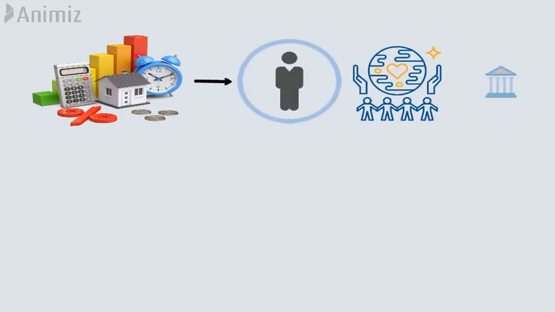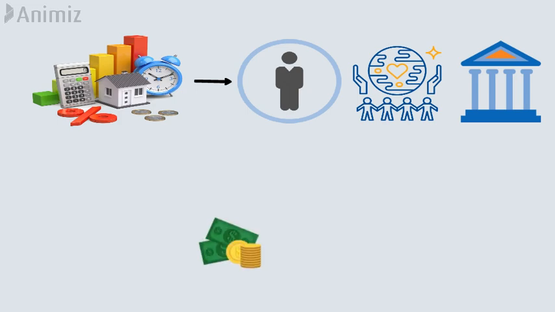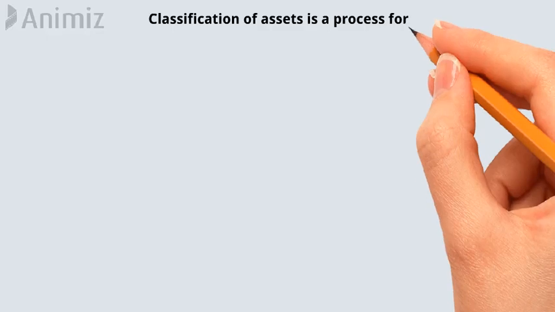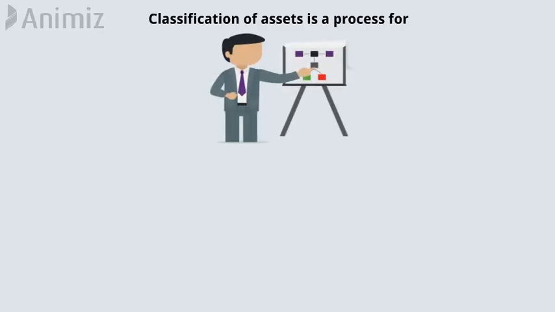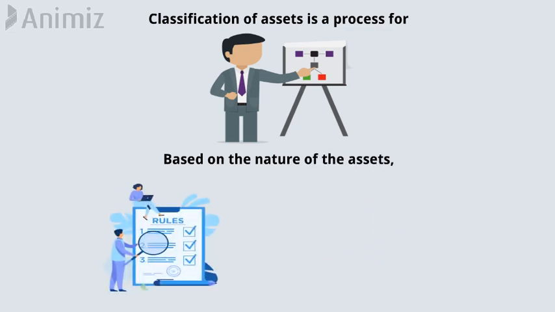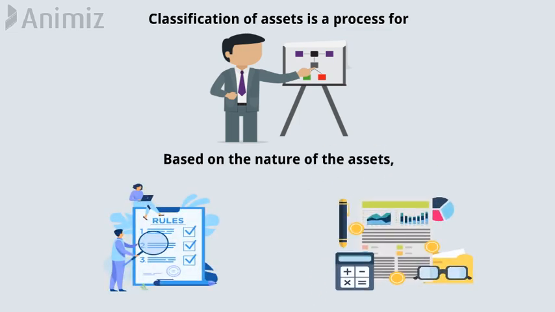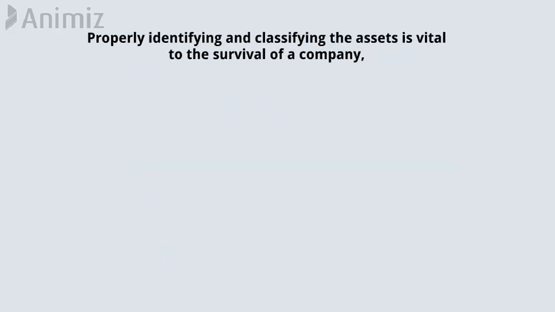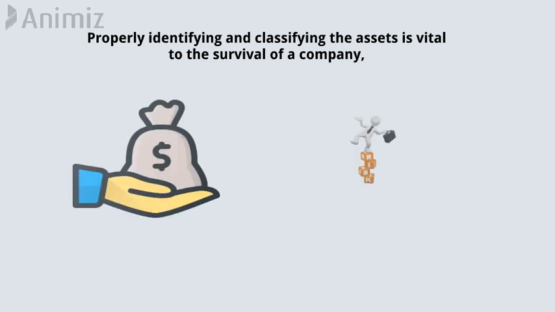An asset is a resource that is owned or controlled by an individual, corporation, or government expecting it will generate a positive economic benefit. Classification of assets is a process for systematic segregation of the assets into various groups, based on the nature of the assets by application of the accounting rules, to make proper accounting under each group. Properly identifying and classifying the assets is vital to the survival of a company, specifically its solvency and associated risks.